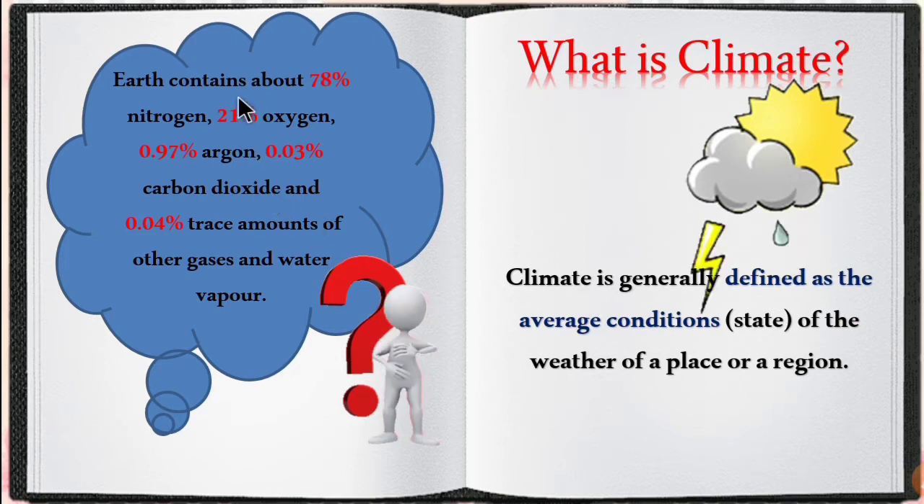The Earth's atmosphere contains about 78% nitrogen, 21% oxygen, 0.97% argon, 0.03% carbon dioxide, and 0.04% other traces of gases and water vapor. So the Earth's atmosphere contains 78 percent nitrogen and 21 percent oxygen. Keep this in mind.